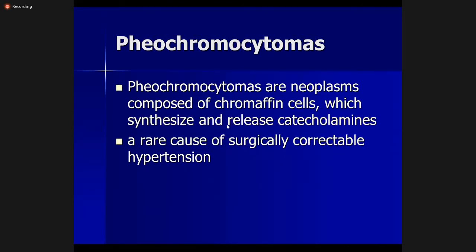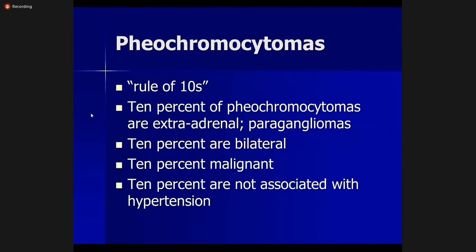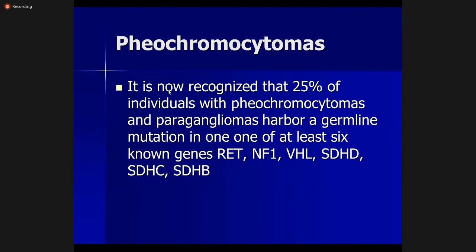Pheochromocytoma neoplasms are composed of chromaffin cells that synthesize and release catecholamines, a rare cause of surgically correctable hypertension. There's a rule of tens for pheochromocytoma. 10% are extra-adrenal, when they are called paragangliomas. 10% are bilateral, 10% are malignant, and 10% are not associated with hypertension. It is now recognized that 25% of individuals with paraganglioma and pheochromocytoma harbor mutations in a number of genes, which are RET, NF1, VHL, SDHA, SDHC, SDHB, and SDHD.